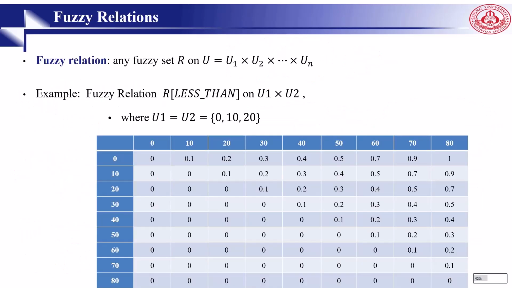The next concept that we need to learn under the context of fuzzy logic is fuzzy relations. A fuzzy relation can be any fuzzy set like R, which is defined on U equal to U1, U2 up to UN. For example, we have a fuzzy relation like R, less than, on this universe that we have, and U1, U2 are 0, 2, and 20. So in this table, we can see the degree of being less than is our fuzzy variable.